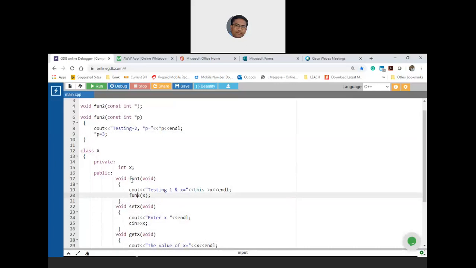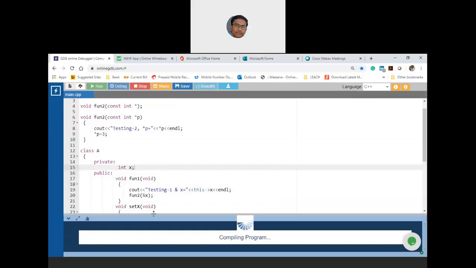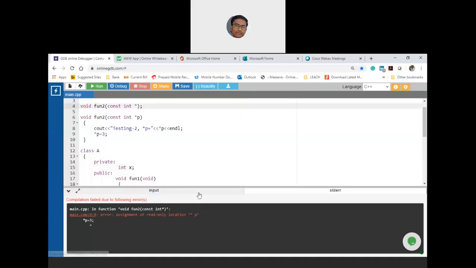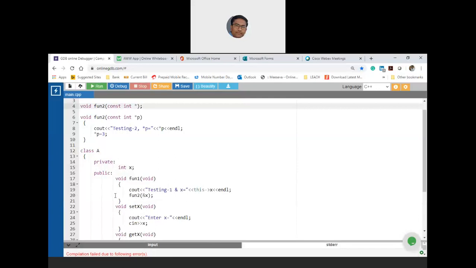So let's test it. Because you are making an attempt to change, yeah, so you'll get error: assignment of read-only location star p. Okay, this is how the policies can be cross-verified wherever you are passing the private data members.